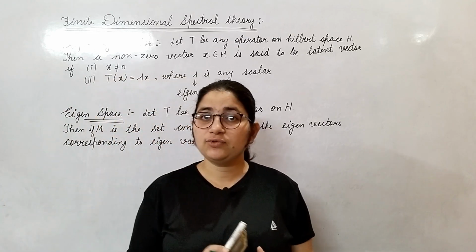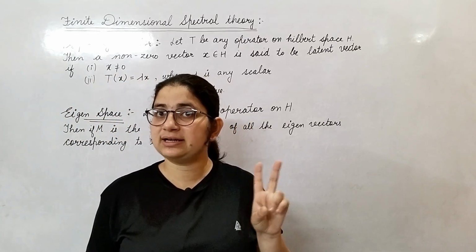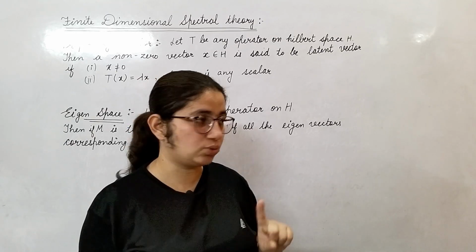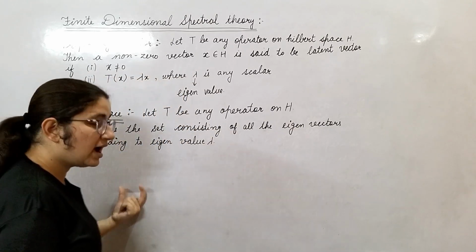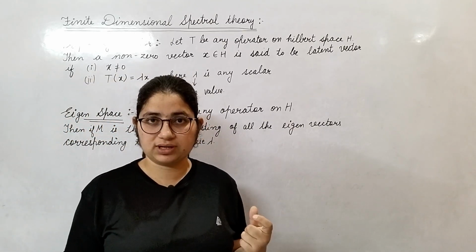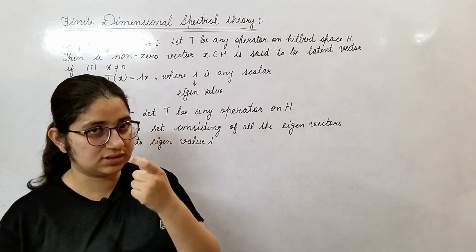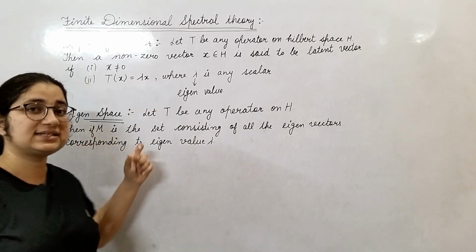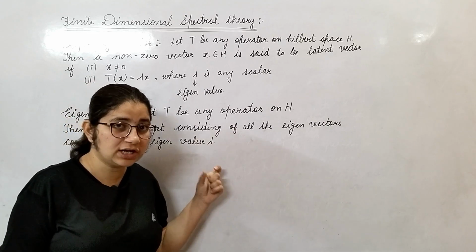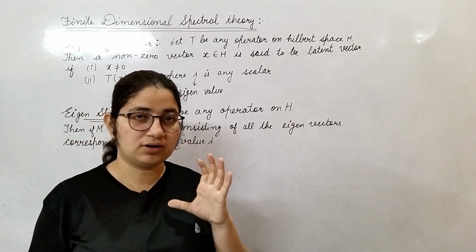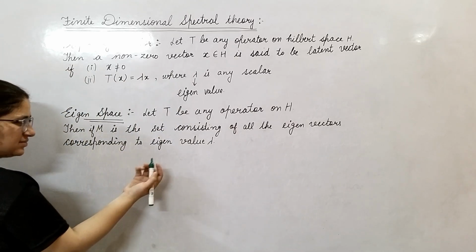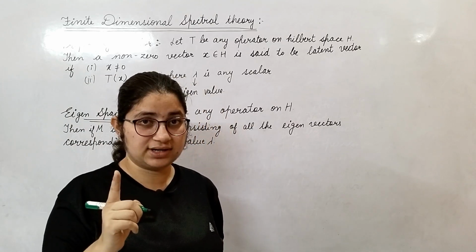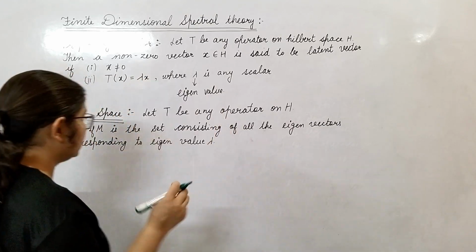Let me clear one thing. If you have two different scalars, lambda 1 and lambda 2, then you have two different eigenspaces corresponding to lambda 1 and lambda 2. In the same way, जितने भी आइगन वेक्टर लैम्डा से जुड़े होंगे उन सभी आइगन वेक्टर्स को you will put in the set M and that set is called eigenspace corresponding to what? Eigenvalue lambda. All right, and there are some small results which are two eigenspaces are either identical or completely disjoint. They don't have any common eigenvector.